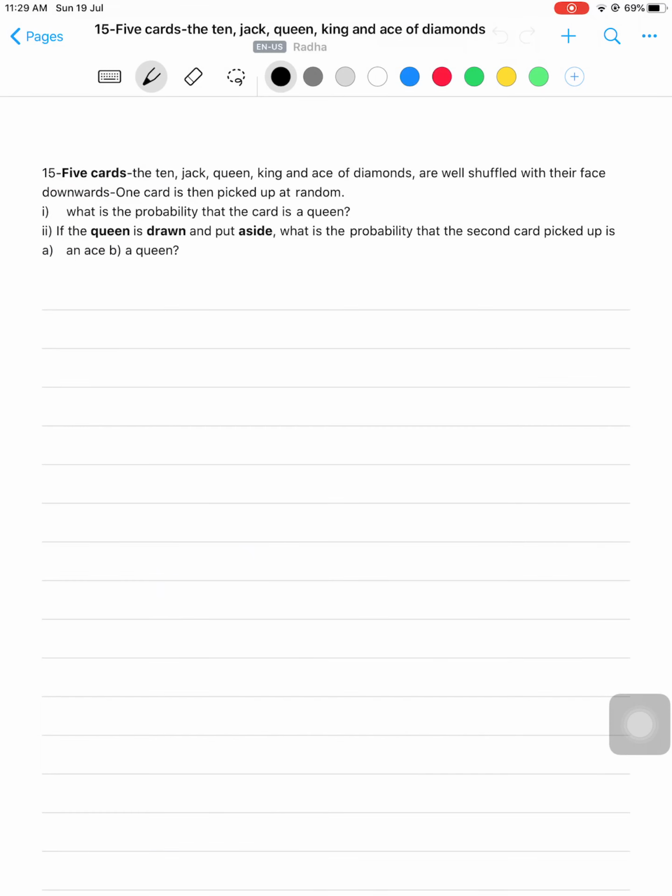The next one is, 5 cards, the 10, jack, queen, king and ace of diamonds are well shuffled with their face downwards. One card is then picked up at random. The first question is, what is the probability that the card is a queen? And the second one is, if the queen is drawn and put aside, what is the probability that the second card picked up is an ace? So how many cards they have taken totally? 5 cards.